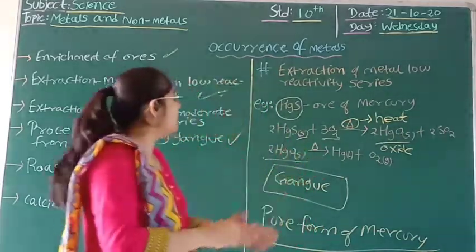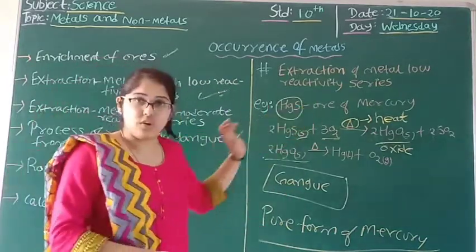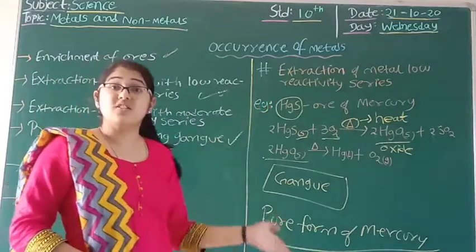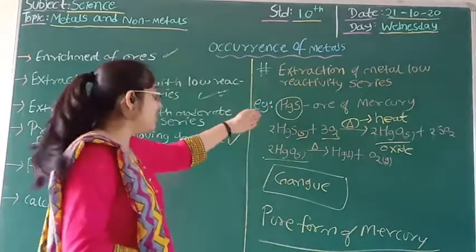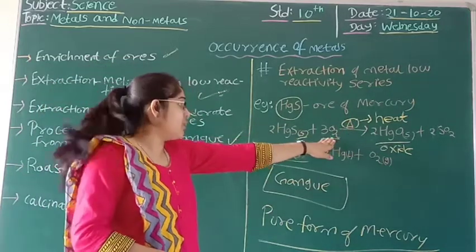So what we have seen here: in the very first step, I get the ore of mercury from nature, HgS, which is known as cinnabar. Afterwards, I am going to heat it alone in the presence of oxygen.